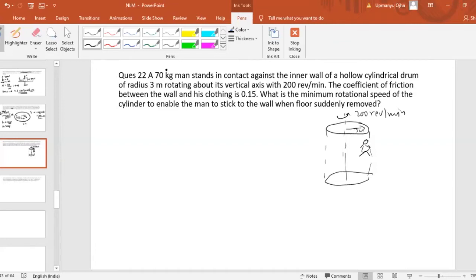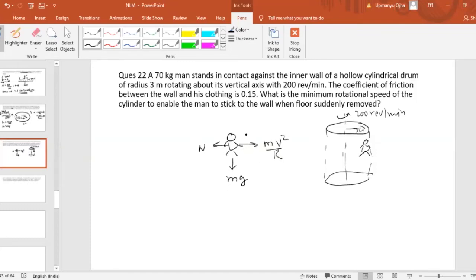Now to find this, first of all, let us draw the free body diagram of this man. If you draw the free body diagram, the weight mg will be acting downward. The wall of this cylinder will exert a normal reaction on this person. Due to the rotation of the cylinder, there will be a centrifugal force acting on this man, that would be away from the center, that is mv square by r.